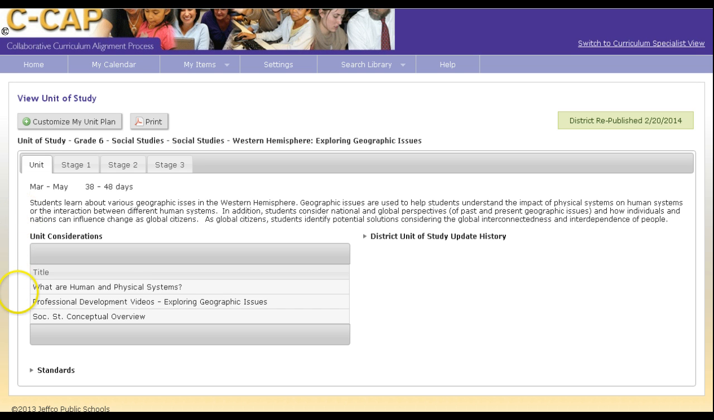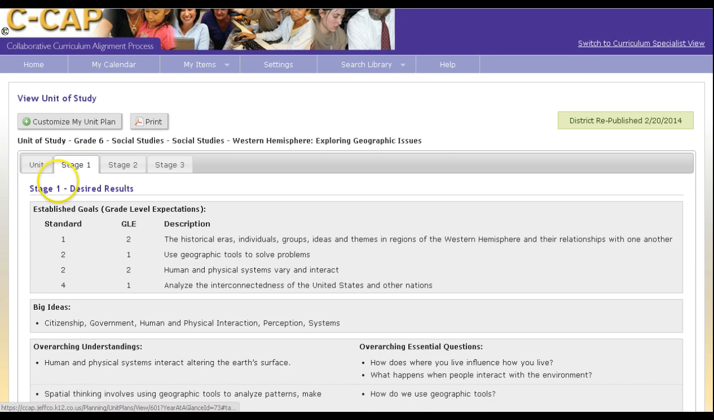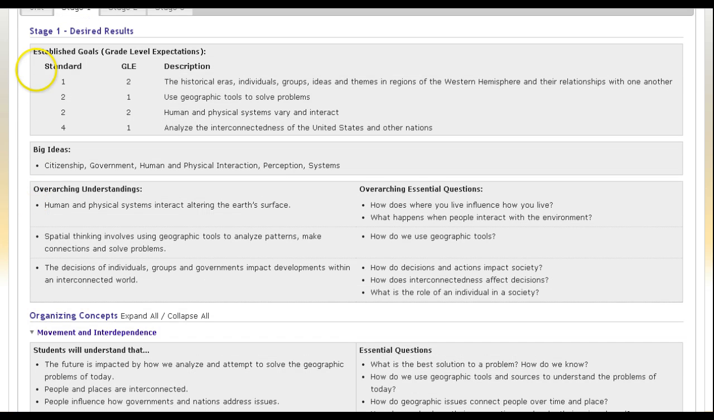Down here in unit considerations is anything that has been added to this unit to help you as a teacher. None of this is intended for students. As we shift to the next tab over, stage 1, we start to see up here the state standards that can help you to understand where this learning comes from, and the overarching understandings and overarching essential questions, the goals that we have for students when they finish 12th grade.